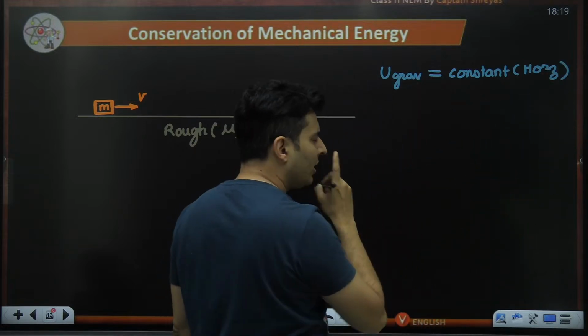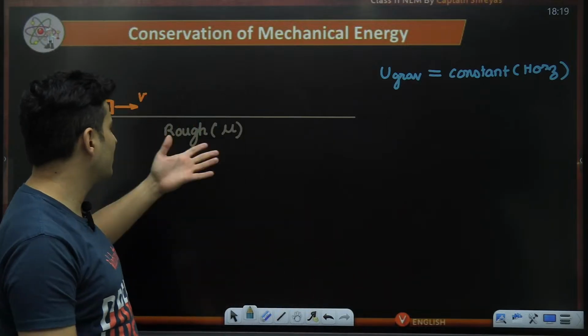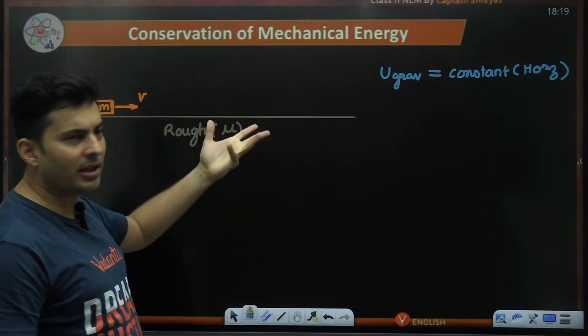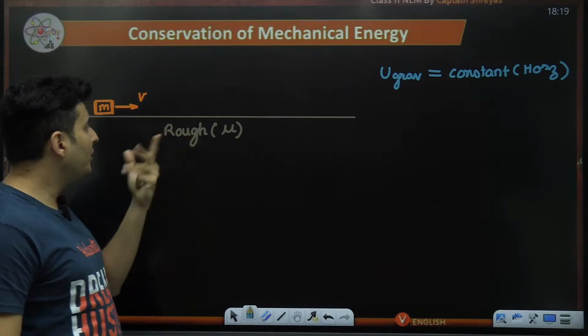Okay, sir. What about spring? Spring is not there, bro. Which spring is there? Nothing. So no other potential energy, as you can see. Sir, friction is there, sir.